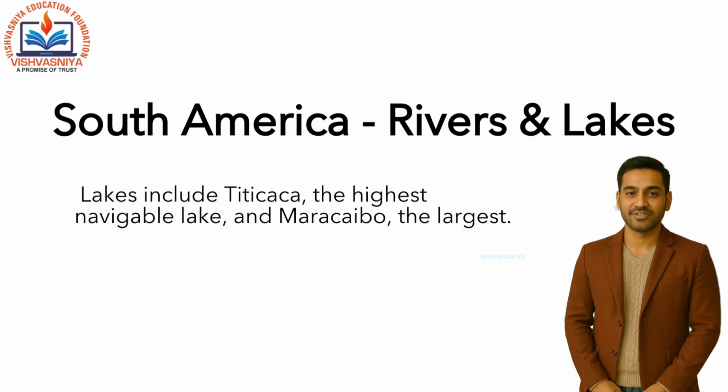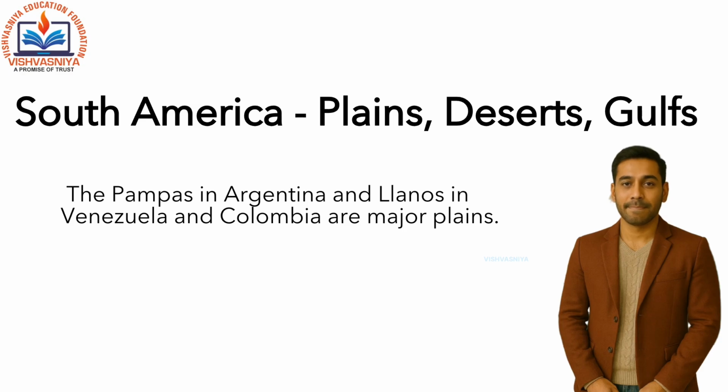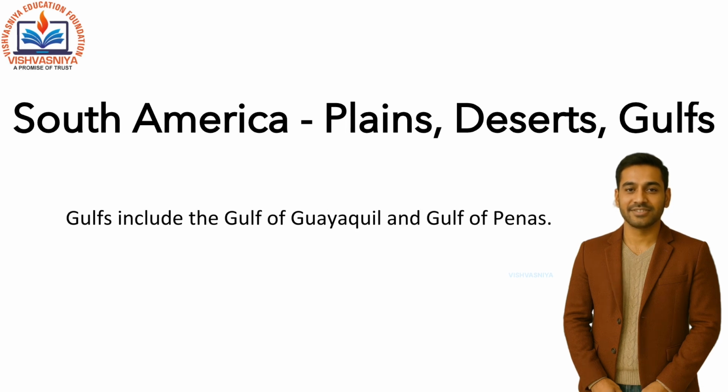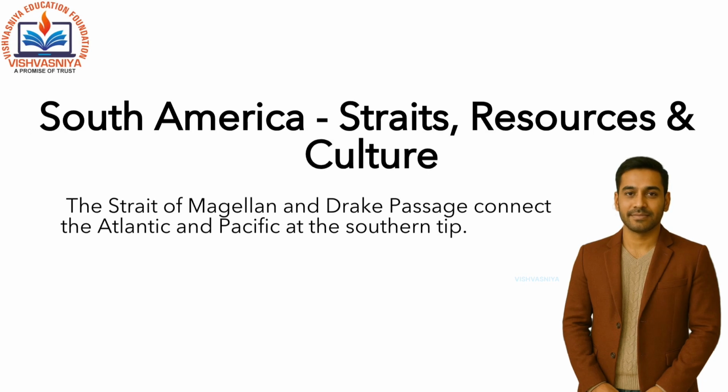South America has wide plains: Pampas in Argentina, used for cattle ranching, and llanos in Venezuela and Colombia, known for oil reserves. The Atacama Desert in Chile is the driest in the world. Patagonia in Argentina is another desert region. Gulfs include the Gulf of Guayaquil and the Gulf of Penas. The Strait of Magellan and Drake Passage provide sea routes between the Atlantic and Pacific at the southern tip.